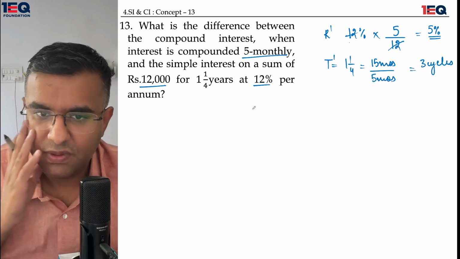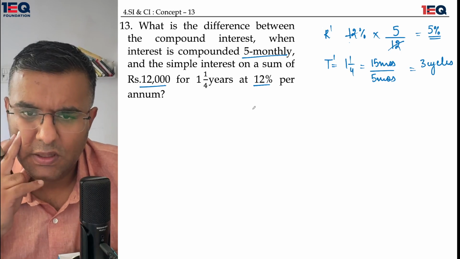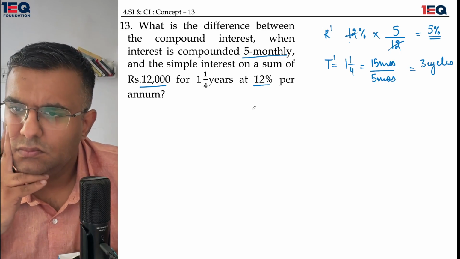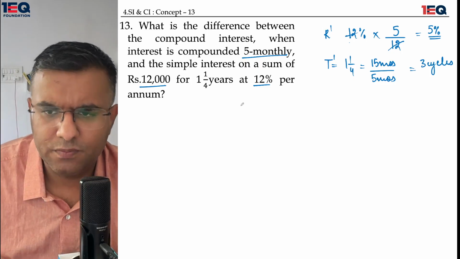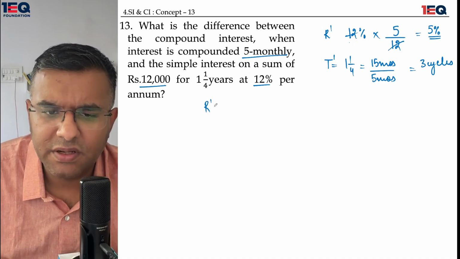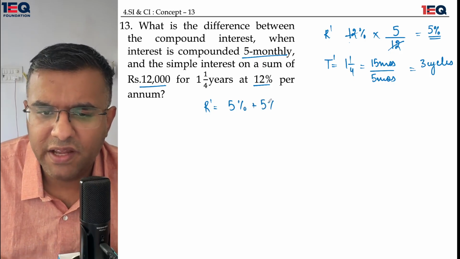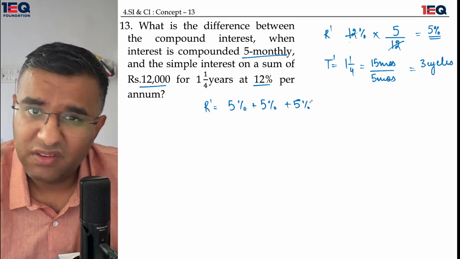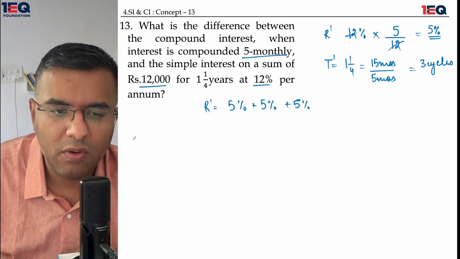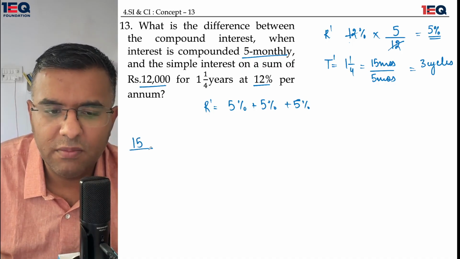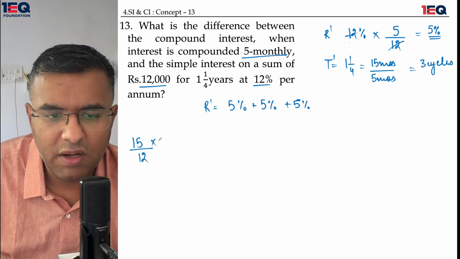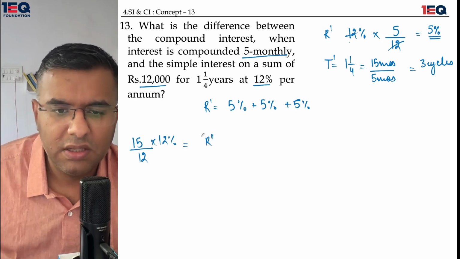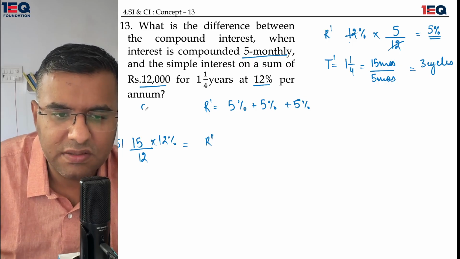There is a very interesting thing which we can do here, but shall we do it or not? Let me understand that. It can be done right now. As I already have the rate percentage, I know that I have to have a successive rate percentage of 5% plus 5% plus 5% over a period of 3 cycles. On the other hand, if I talk about 15 months upon 12 multiplied by 12%, I have R double dash being the simple interest. Okay, this is the simple interest and this is the compound interest.